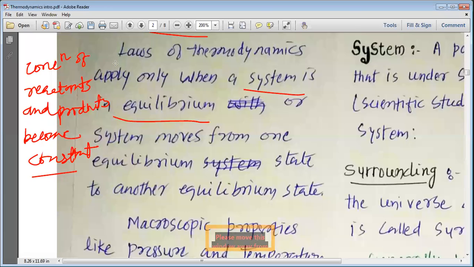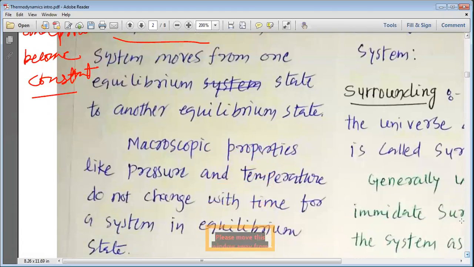In the final state, the reactants have been transformed into products, and if some reactants are still present, they do not react further, their concentration becomes constant, and the amount of product that was required to be produced has already been produced, and now no further product is going to be produced. In that condition we can apply the various laws of thermodynamics. Please try to understand this.